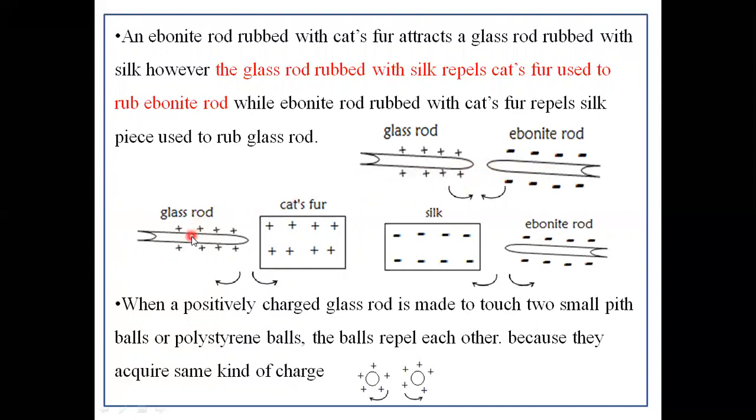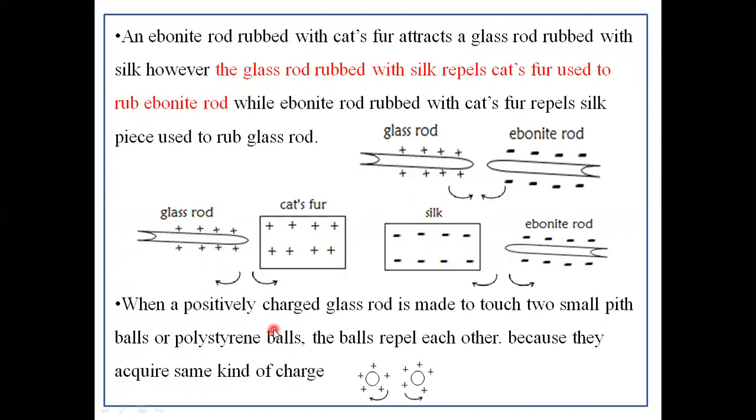Whereas the glass rod repels the cat's fur because they have the same kind of charge. Here also silk has negative charge, and the ebonite rod also has negative charge. Since they have the same kind of charge, they repel each other.